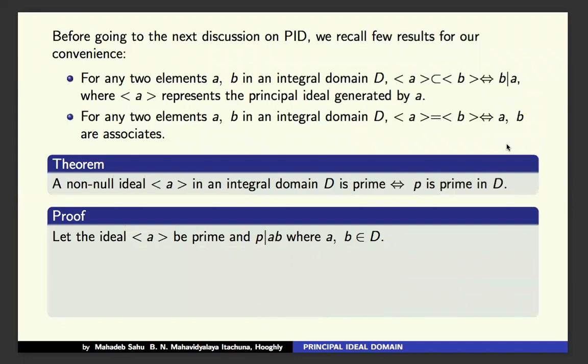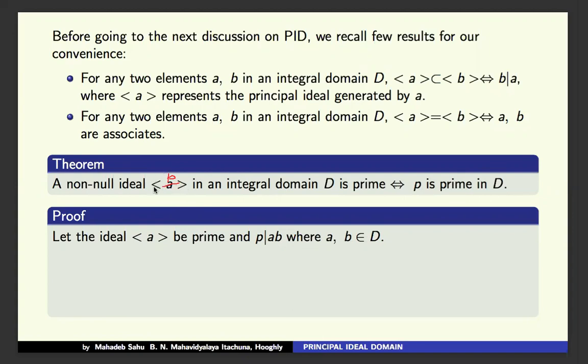Here is a theorem. A non-null ideal (p) in an integral domain D is a prime ideal if and only if p is prime.